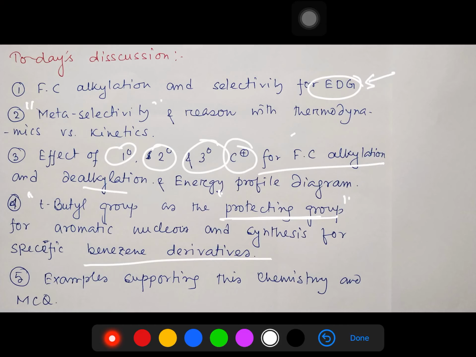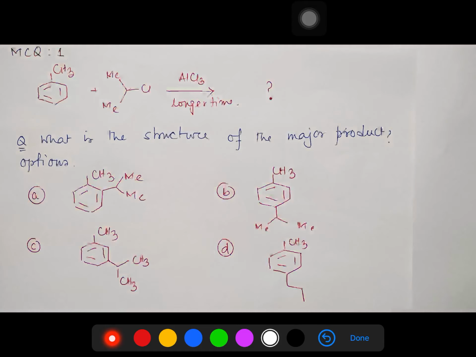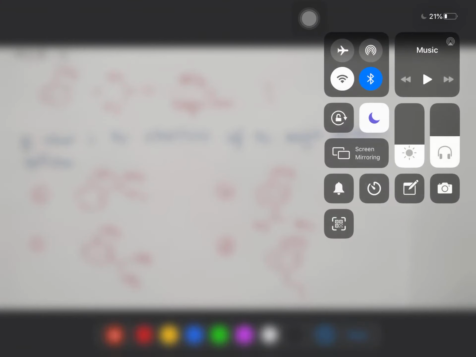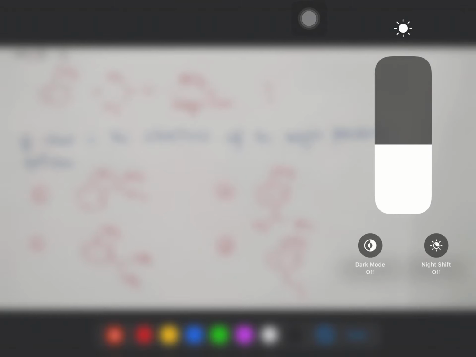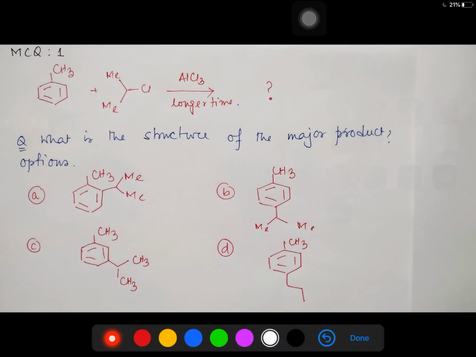Okay, so let's start. First let's discuss the MCQ. Here you can see toluene is given, and this is isopropyl chloride, you can say a secondary alkyl halide, in the presence of AlCl3. What is the major product? So this is our question. What is the major product?